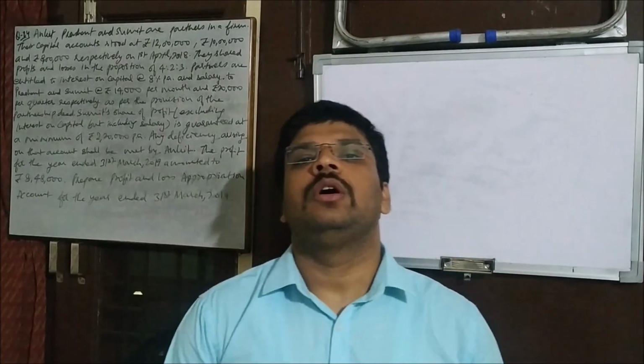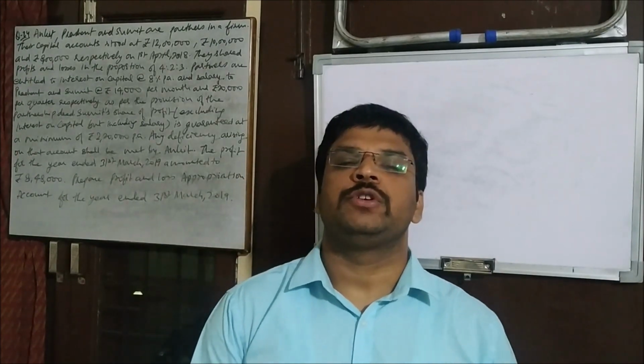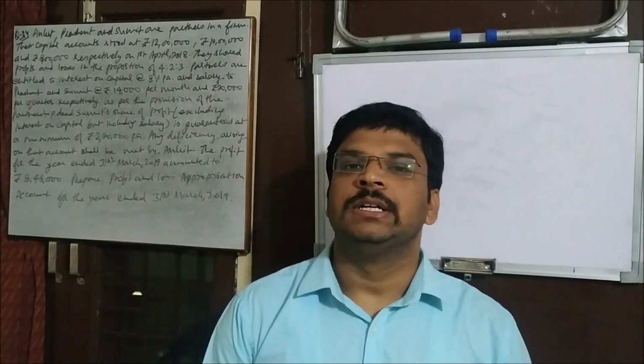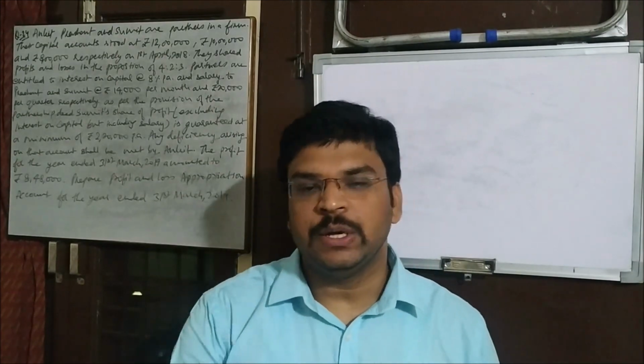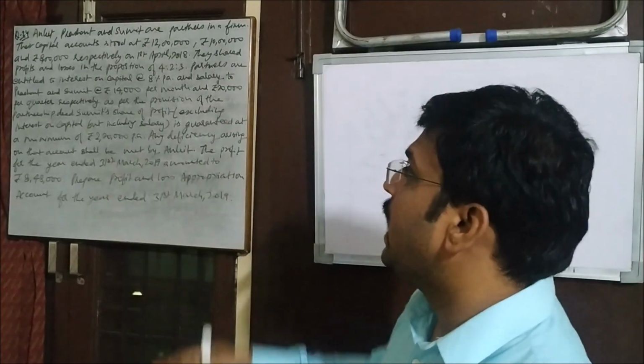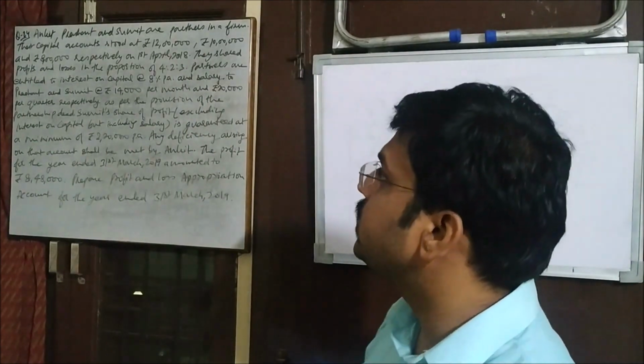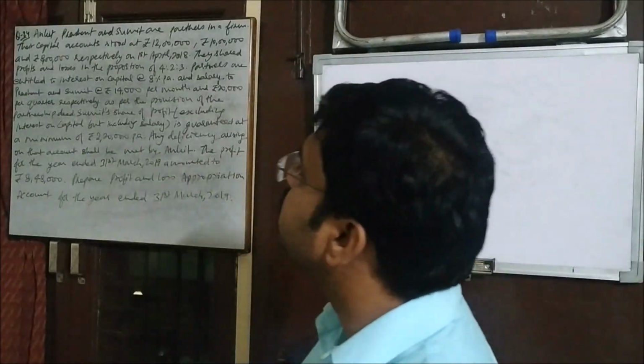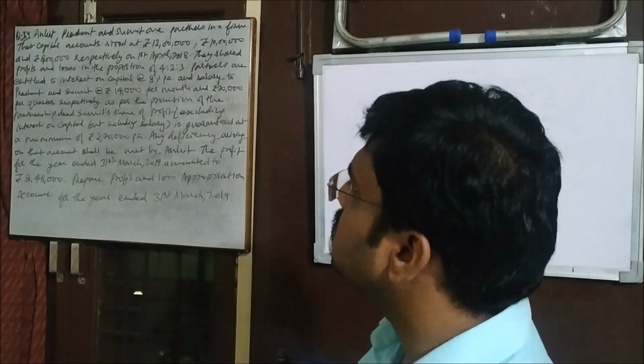So in the series of guarantee of profit to a partner, we are moving further. So next question you can see on your screen. I have written the question here. Let's read the question. Ankit, Prashant and Sumit are partners in a firm.